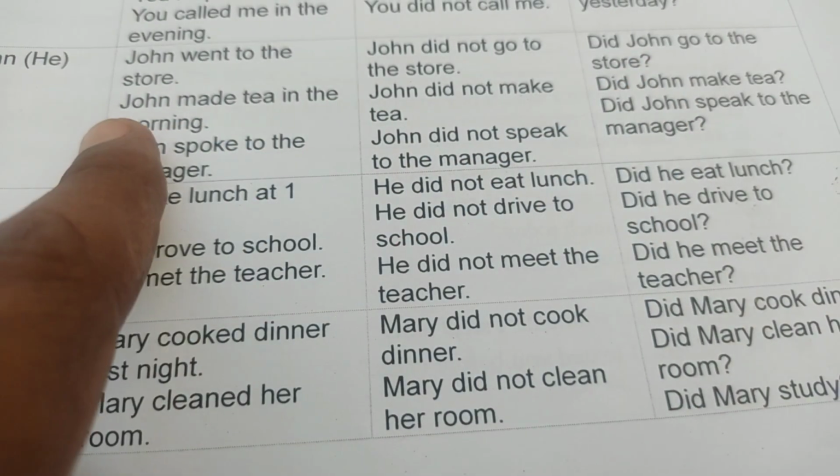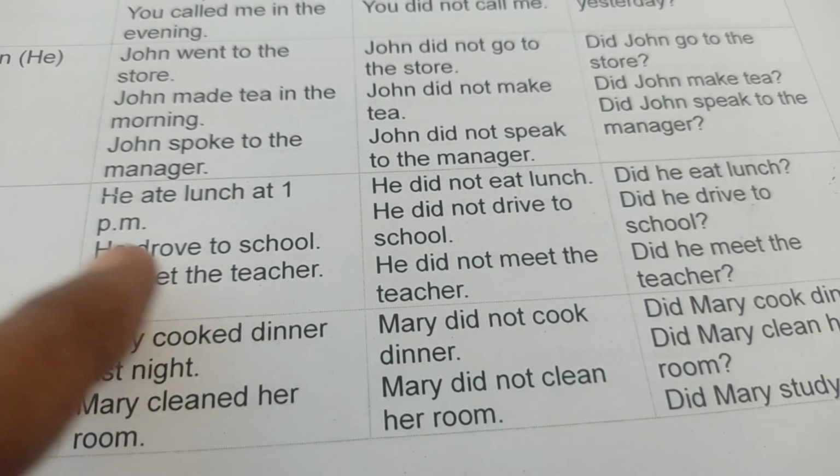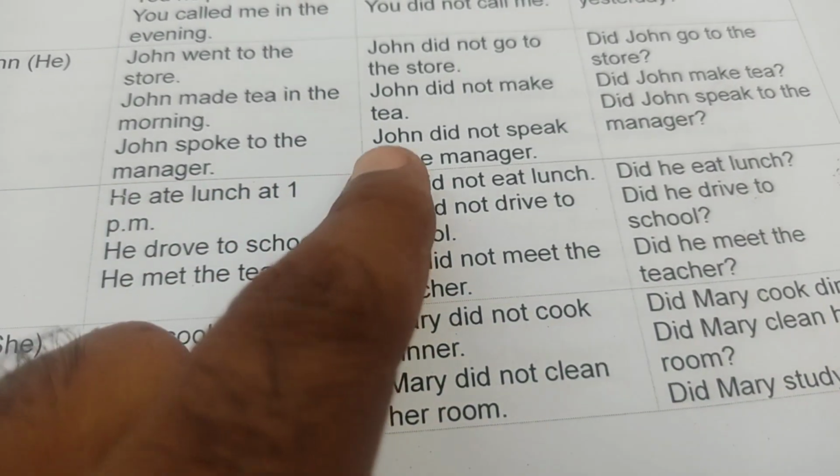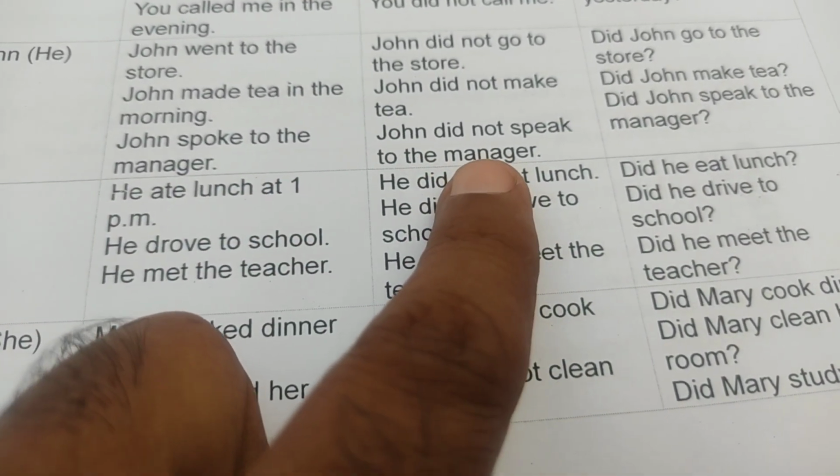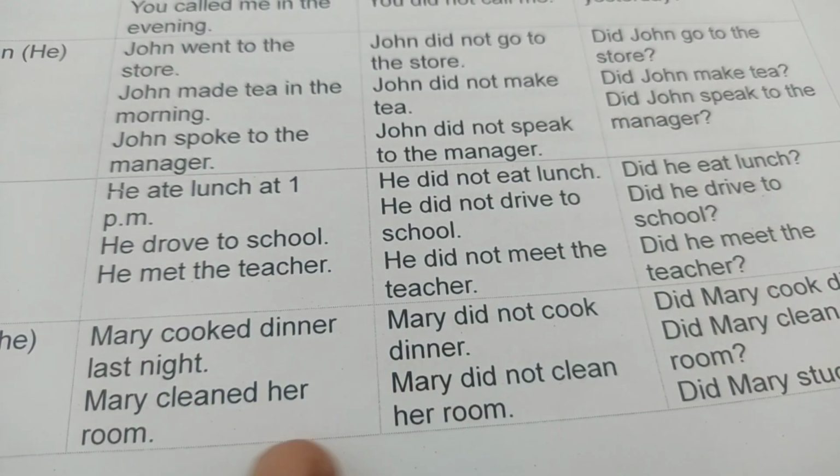John went to the store. John did not go to the store. Did John go to the store? John made tea in the morning. John did not make tea. Did John make tea? John spoke to the manager. John did not speak to the manager. Did John speak to the manager?